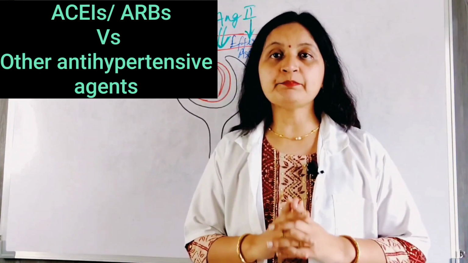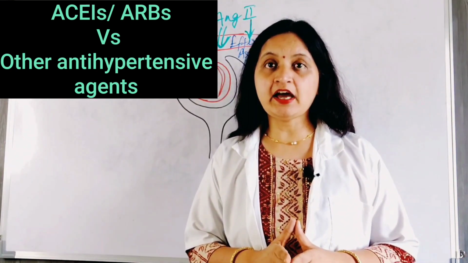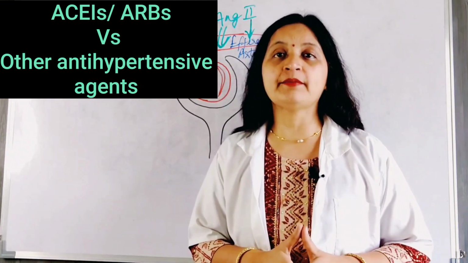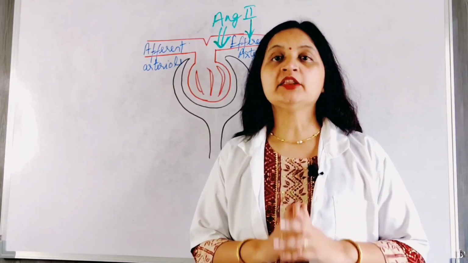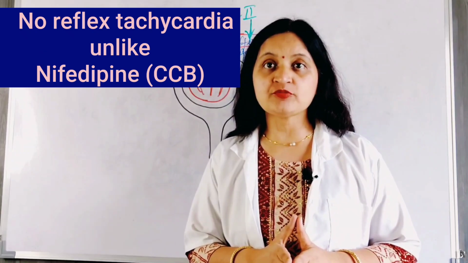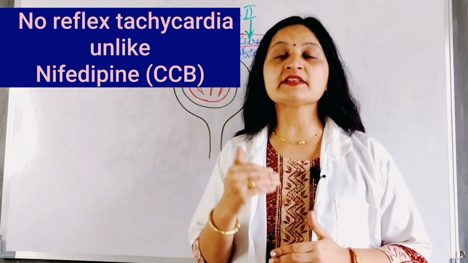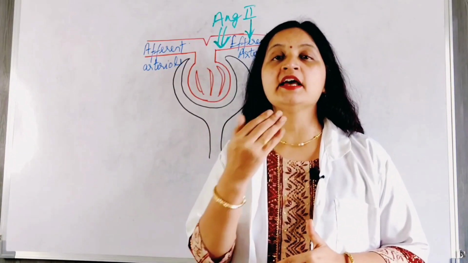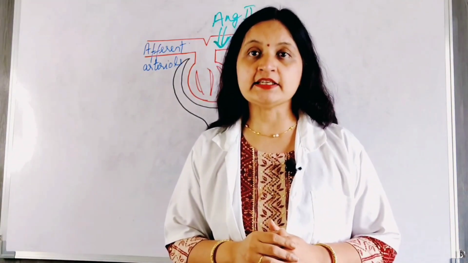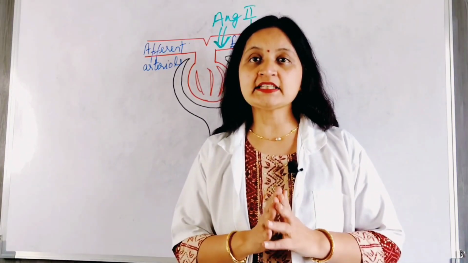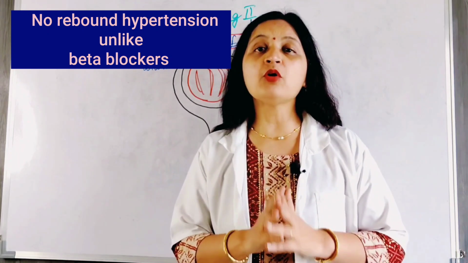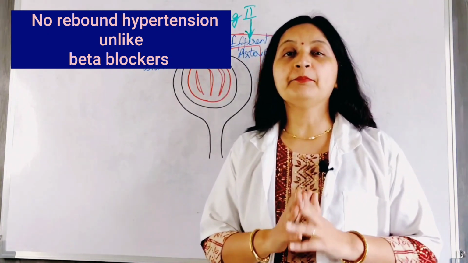The RAS inhibitors, particularly the ACE inhibitors and ARBs, are effective in all grades of hypertension and are widely used in the management of hypertension. There is no reflex tachycardia, unlike nifedipine, which is a calcium channel blocker, which suddenly causes a fall in blood pressure, and there is reflex tachycardia as a result of compensatory sympathetic reflexes. So there is no reflex tachycardia, unlike calcium channel blockers. Also, there is no rebound hypertension, which is seen with beta blockers.